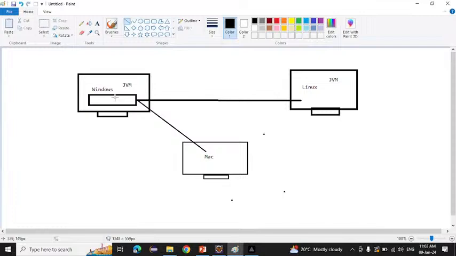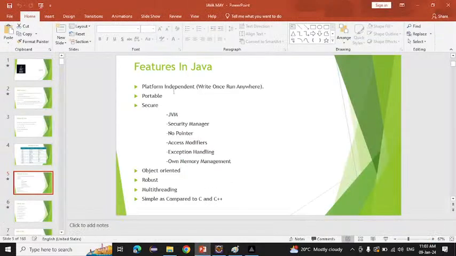Platform means just an operating system. This is one operating system, this is another one, and this is another one. If I write a program here and run it anywhere, it will run. We can take it from here to here, and here to here, and it will run. But just one mandatory thing is there, that is the JVM. This is the first feature of Java, platform independence.